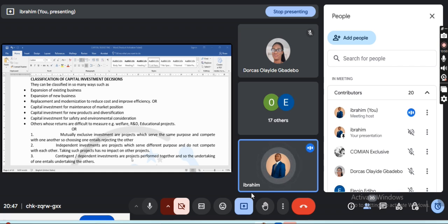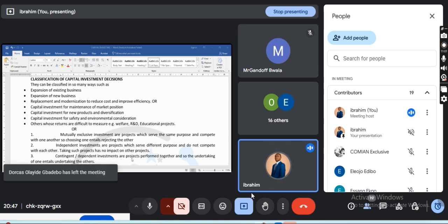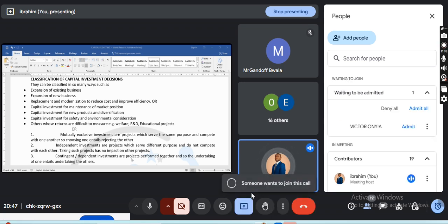But when you want to undertake all these projects, it depends on your capital, what you have. Dorcas cannot have 15 naira now and want to undertake like 50 projects. It is not possible. Is that not so? So that is what I mean by independent investment.